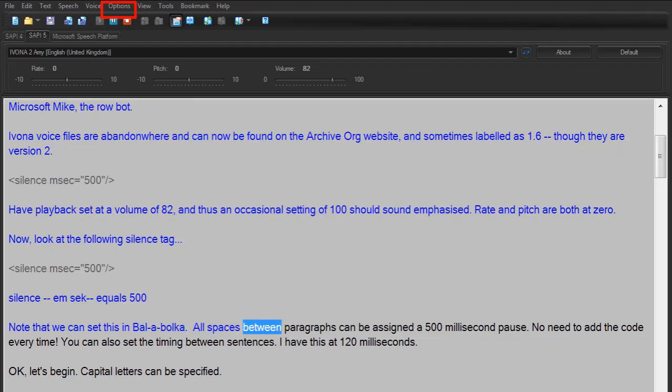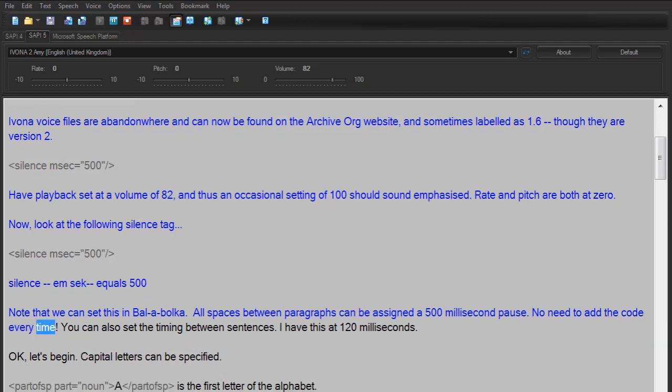All spaces between paragraphs can be assigned a 500 millisecond pause. No need to add the code every time. You can also set the timing between sentences. I have this at 120 milliseconds.